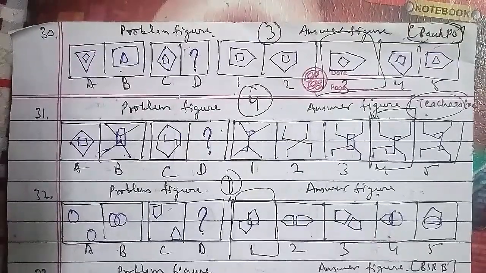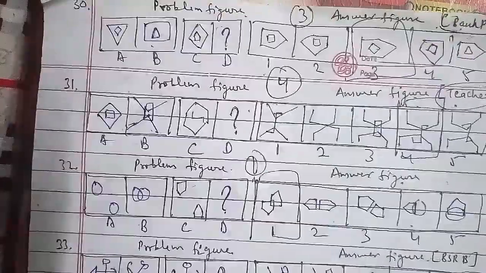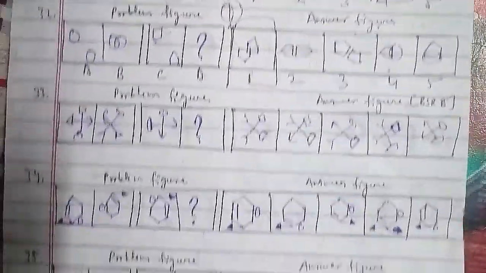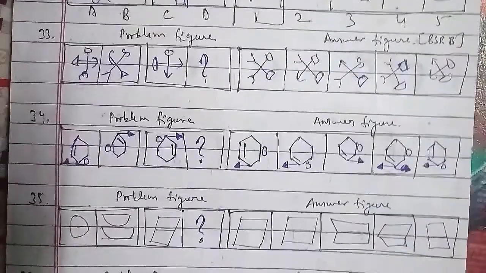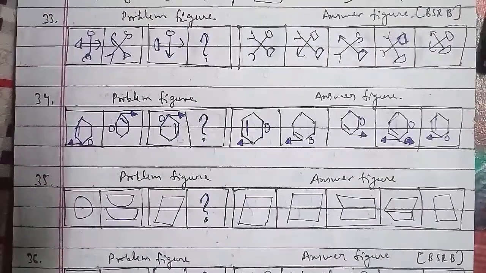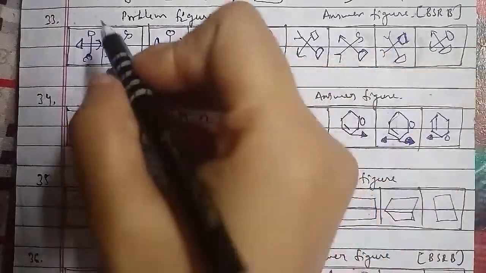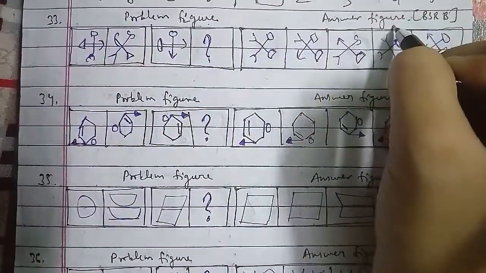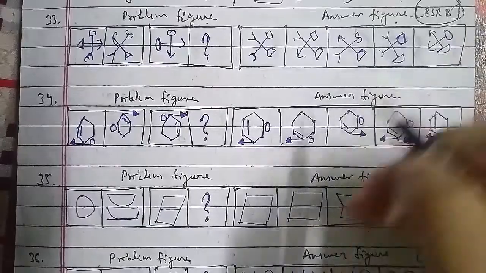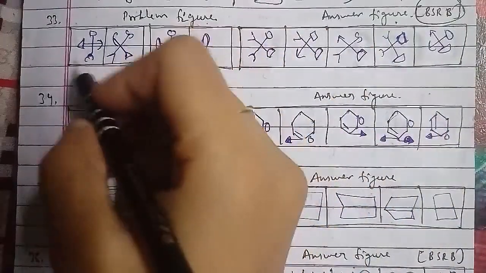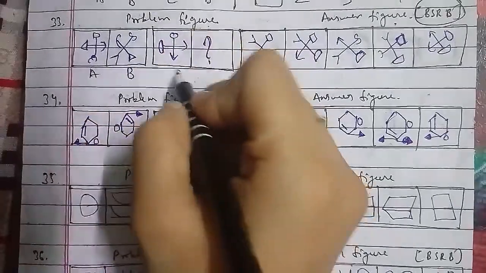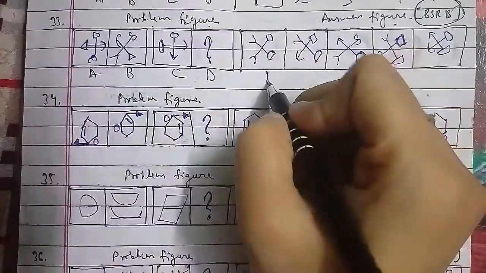Let's go ahead with the 33rd question of the session, which is another important question in reference to this. These were the problem figures and these were the answer figures, which have been asked in the BSRB question paper, and that is also important. This has been named as figure A, B, C, D, and this has been named as 1, 2, 3, 4 and 5.